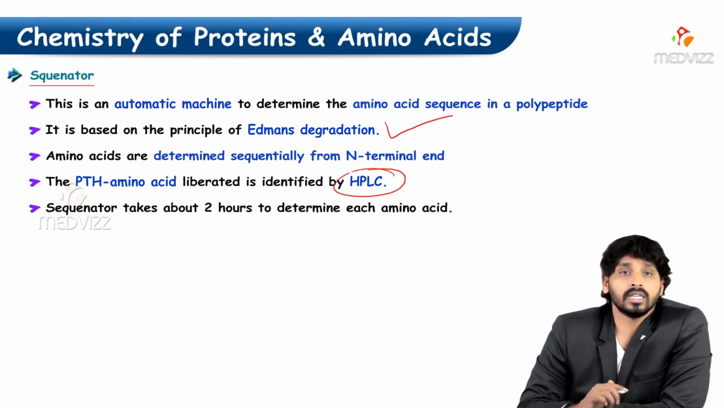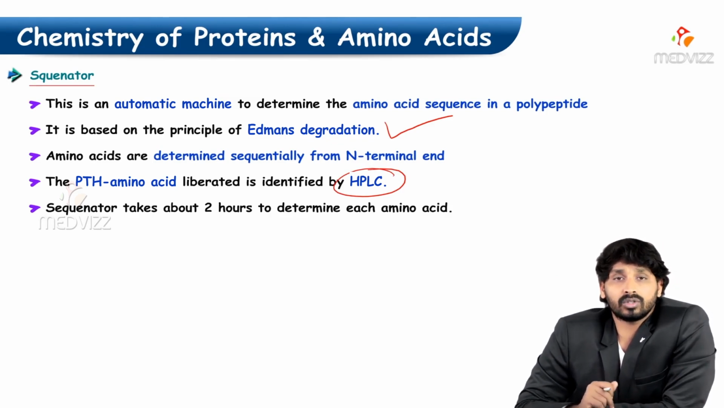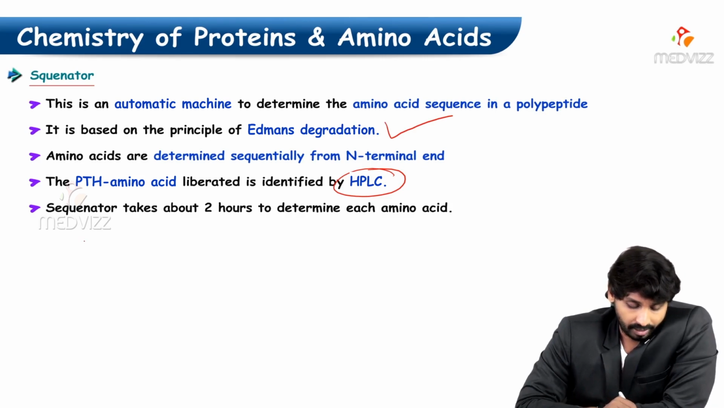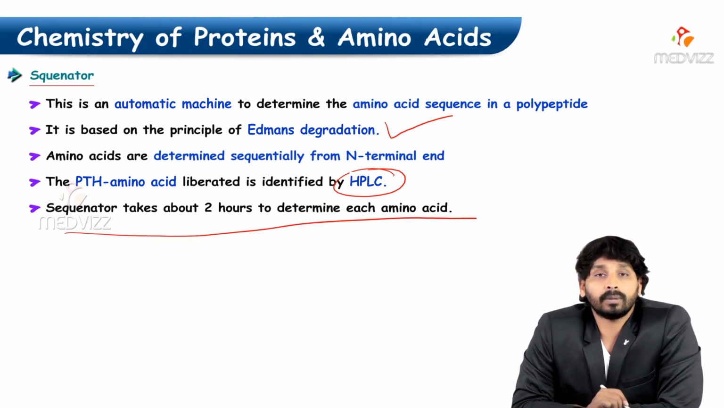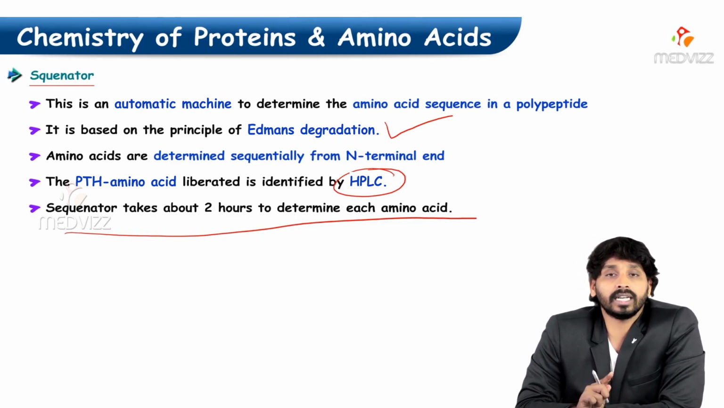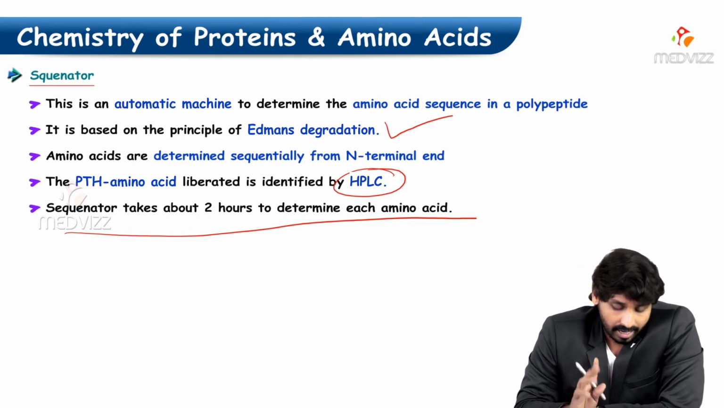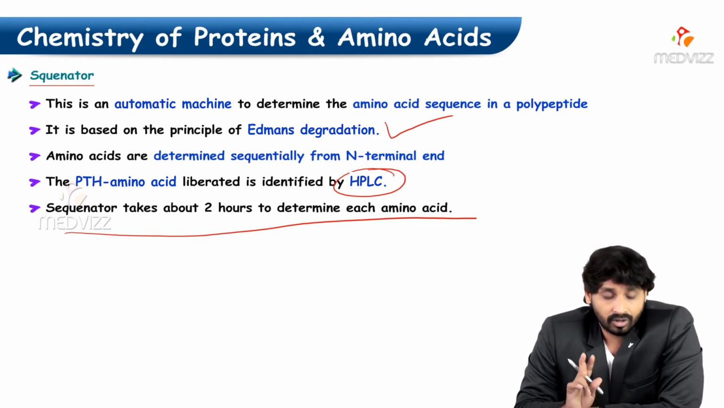The sequenator takes about 2 hours to determine each amino acid. Though it is an automatic machine, it is time consuming. That means a single amino acid can be detected using a time duration of 2 hours.